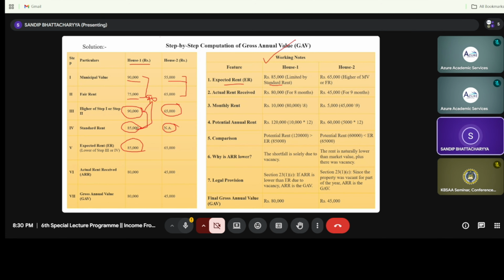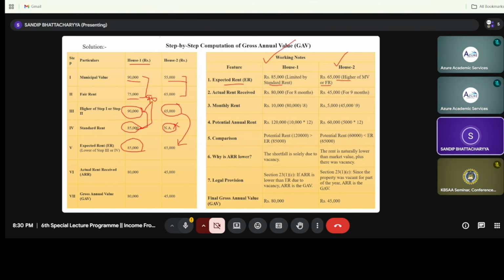So this 65,000 will be considered as the expected rent value. If there is any standard rent, we will obviously follow that, that is fair rent and municipal value, whichever is higher, but restricted to standard rent. So I hope up to this it is clear.